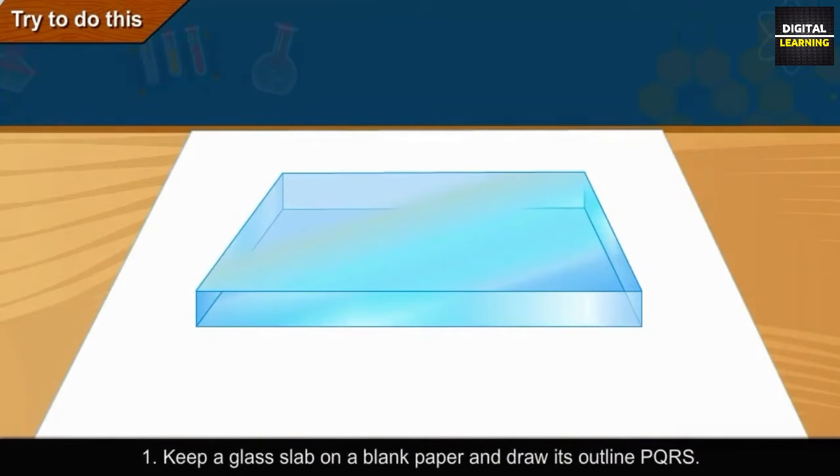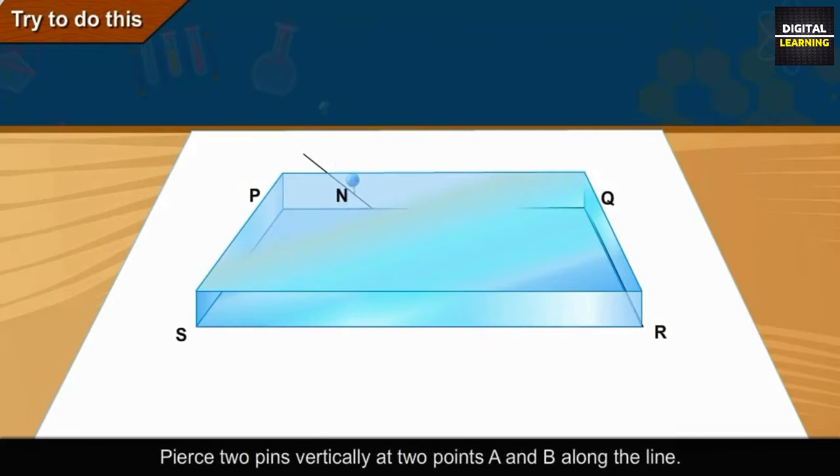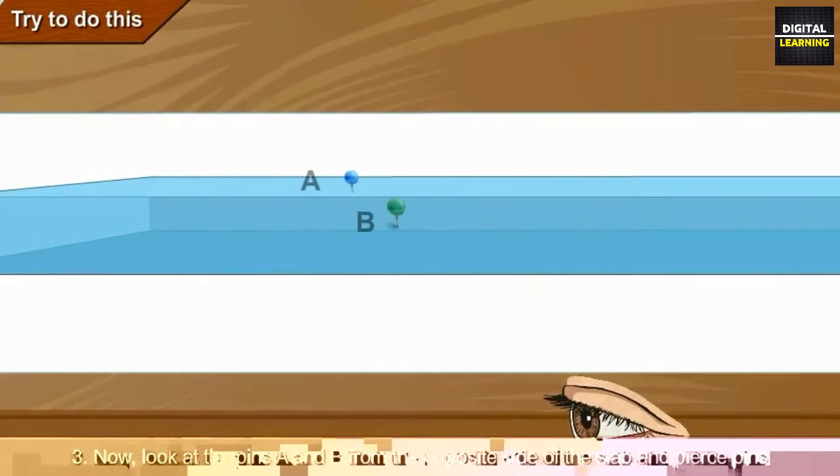Activity 3. 1. Keep a glass slab on a blank paper and draw its outline PQRS. 2. Draw an inclined straight line on the side of PQ so that it intersects PQ at N. Pierce 2 pins vertically at 2 points A and B along the line. 3.